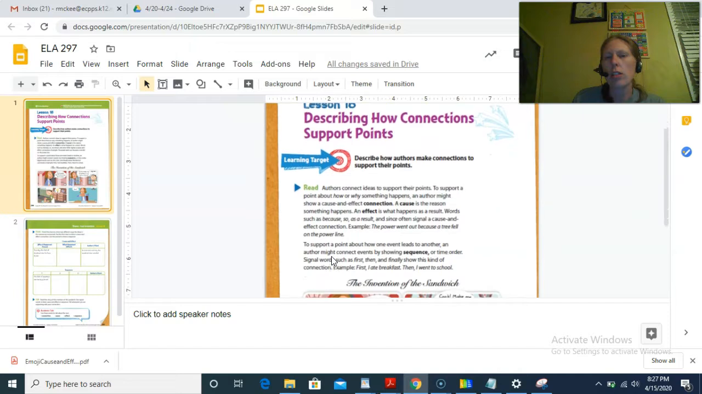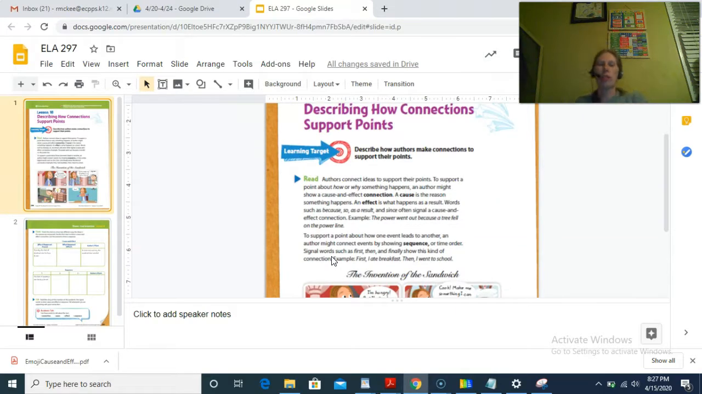This is just something to give you that information about that cause and effect relationship. It says, authors connect ideas to support their points. To support a point about how or why something happens, an author might show a cause and effect connection. A cause is the reason something happens. An effect is what happens as a result. All right, let's pause right there. Your cause is always going to happen first. Now, this does not mean that the cause is written first in a text.